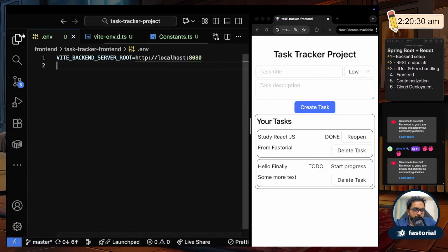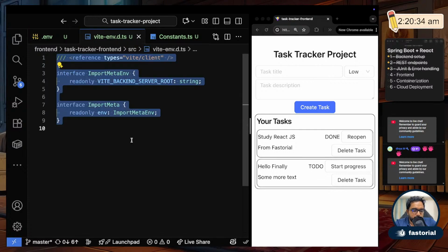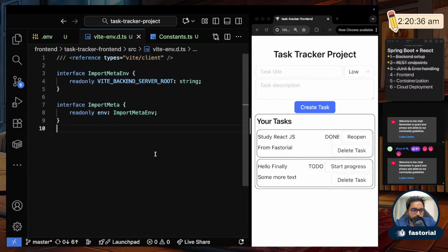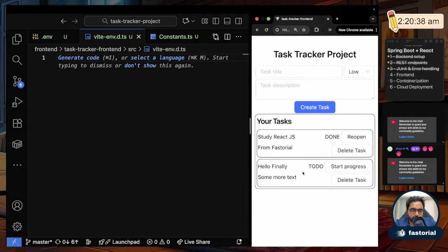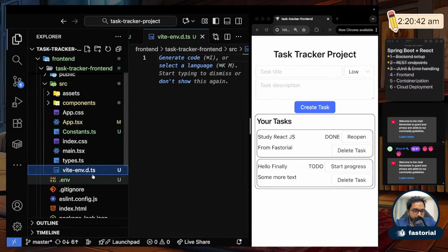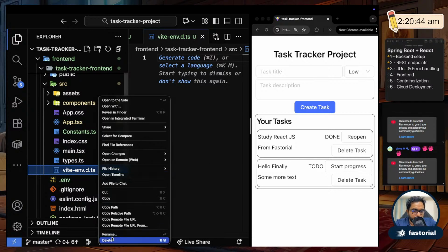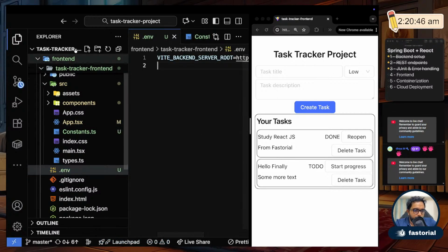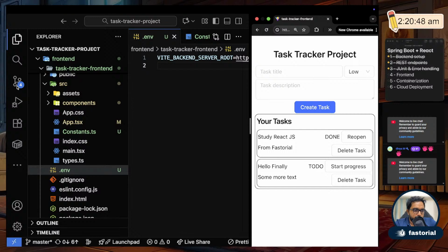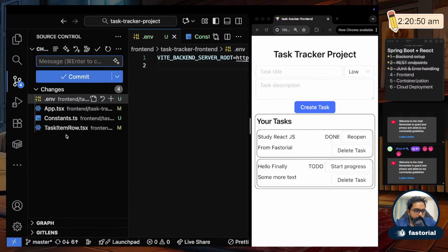Okay, so I think again this vite-env.d.ts is not needed. I think let me comment it out. Oops, let me cut it and save, refresh. See, it works. So that file is not needed. Let me delete it. Okay, and refresh. Yeah, it works fine. So this should be enough.